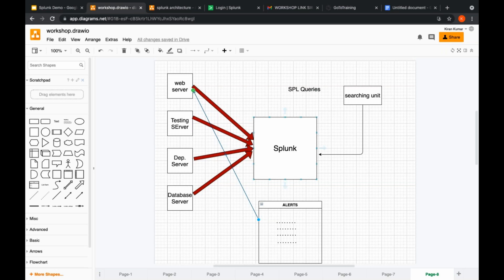If there is an error pertaining to the coding, then it will go to the web server. Or else, if there is an error pertaining to some test cases, then it will go to the testing server. Like that you will configure. Or else, if there is an error relating to deployment, it will go to the deployment server. Similarly, if there is an error relating to the database, it will go into the database server.